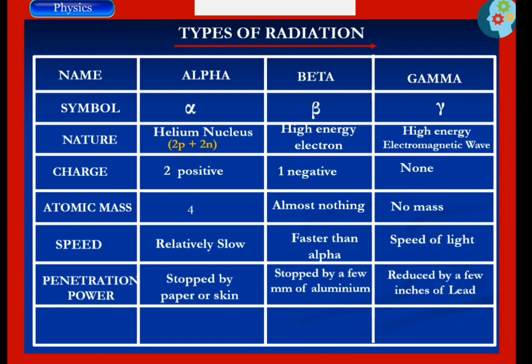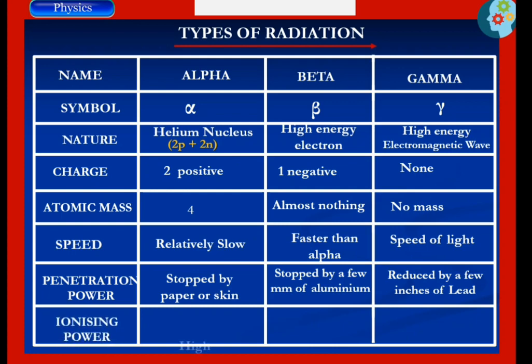These are due to the fact that the alpha particle is very massive and has a +2 charge. Then for beta particles, their mass is relatively small and they are negatively charged particles. As for gamma rays, because they are electromagnetic radiation, they do not have mass, so they have high penetrating power. And their ionization power: